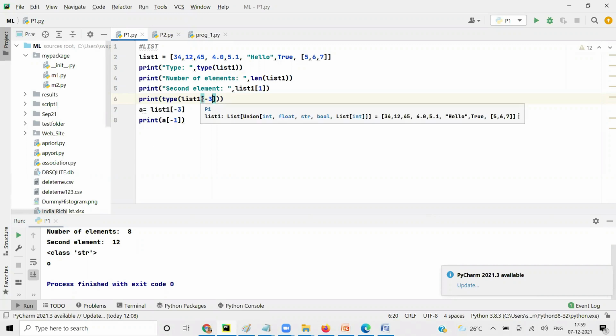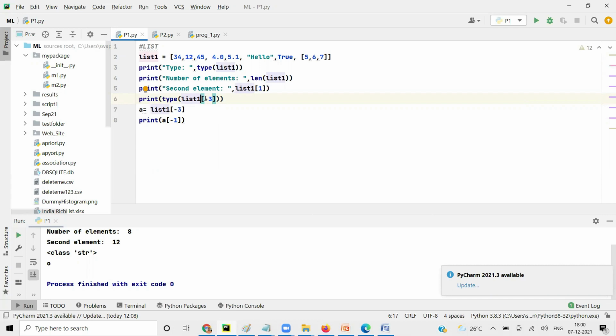So print here list 1 of -3. What is list 1 of -3? Hello. Type of hello is string. What if we give two values like -3, -2 and -3? Will it print? No.